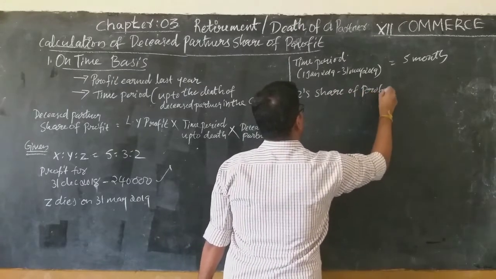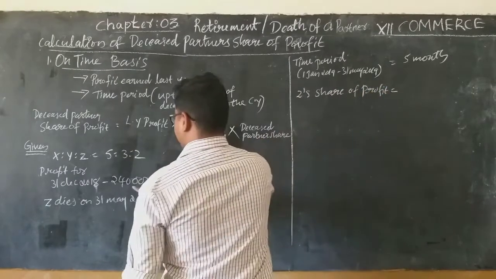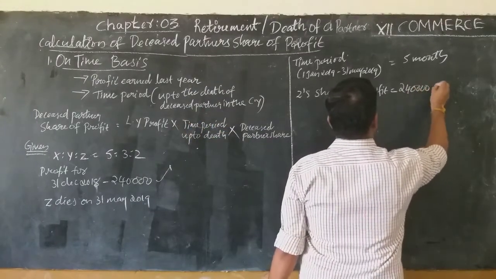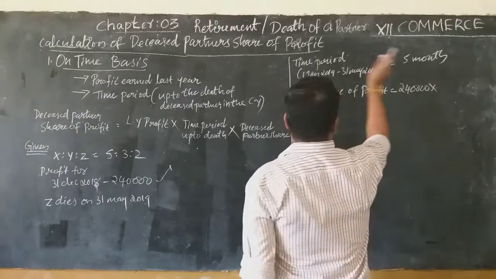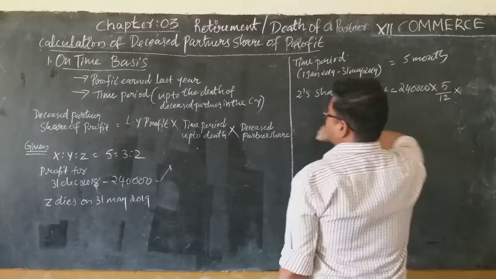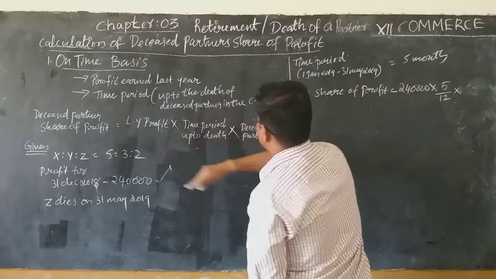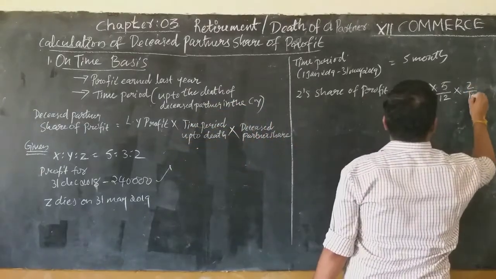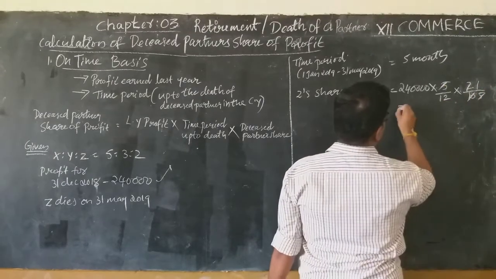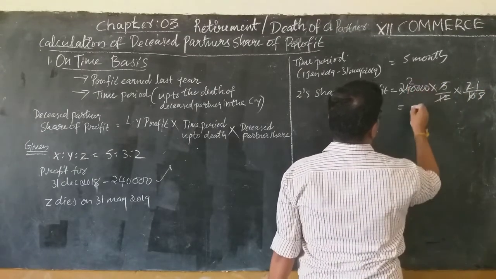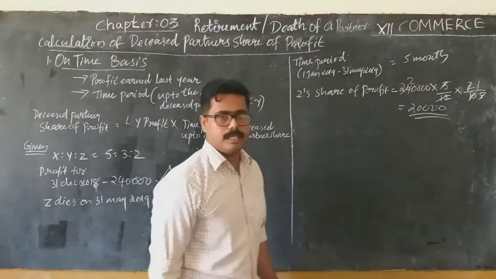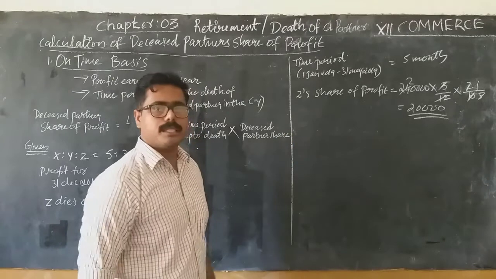Set's share of profit is equal to last year's profit, that is 2,40,000, multiplied by the time period, which is 5 months now, 5 by 12, multiplied by his share. What is his share? 2 by 10, that is 1 by 5. Then 12 into 2, that is 20,000 is his share of profit. Understand? So his share of profit is 20,000.